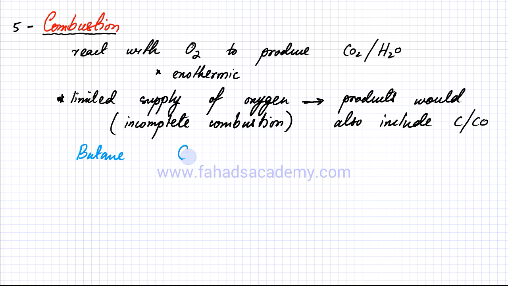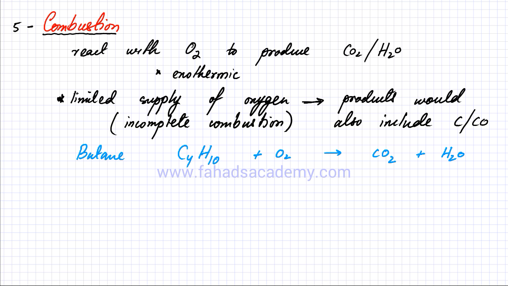So if I apply that, butane would contain 4 carbon atoms, and it would contain 10 hydrogen atoms. Now if I react it with oxygen, O2, it's going to give me CO2 and H2O. Now I need to balance this equation.